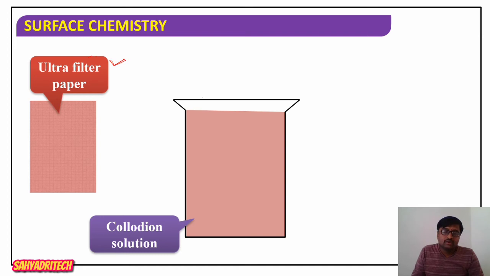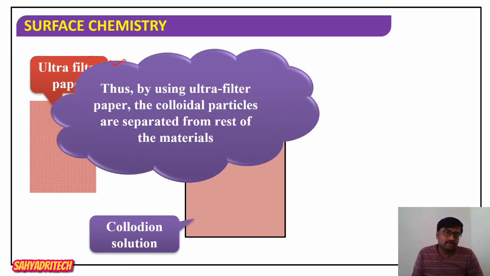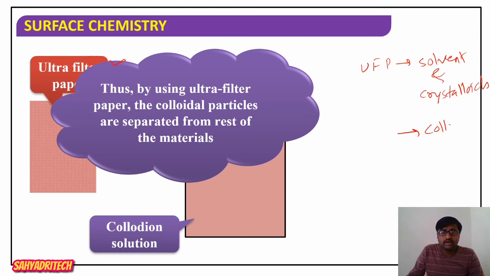Now if you use the ultra filter paper, what happens? This ultra filter paper is permeable only to solvent molecules and crystalloids. Solvent molecules pass through the filter paper, and even crystalloids pass through the ultrafilter paper, but colloidal particles are not permeable.